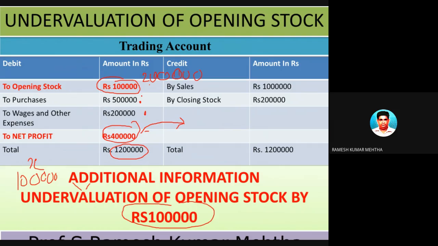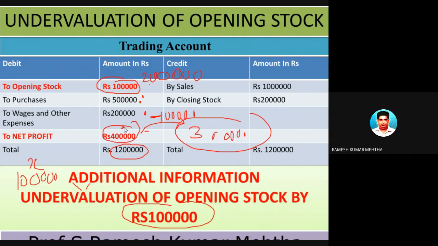Now by changing to the original figure, this opening stock to 2 lakh rupees, the profit has decreased by 1 lakh rupee. So how did it decrease? By deducting 1 lakh rupees from the old profit. So whenever there is an undervaluation of opening stock, you have to decrease it from the profit. So the next slide will show the accurate profit.